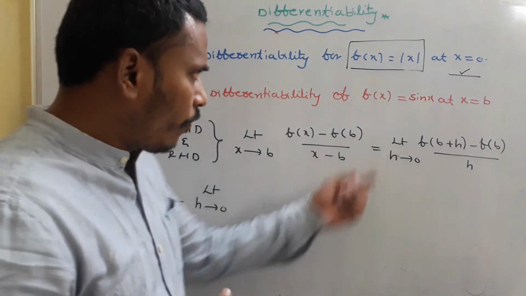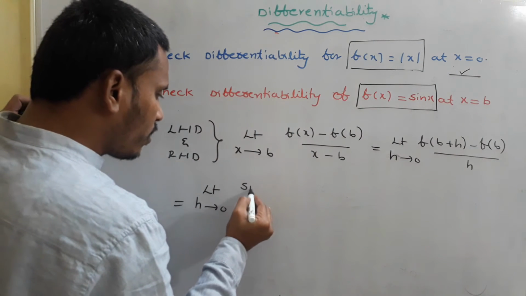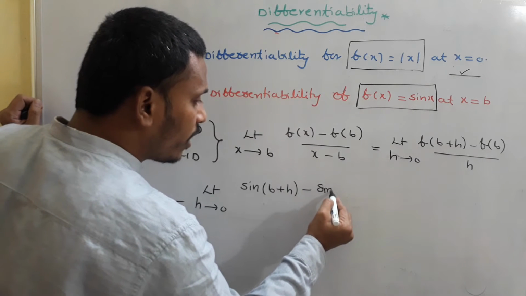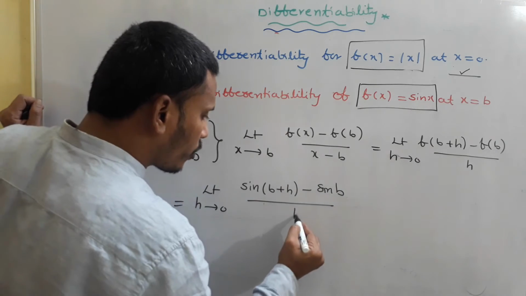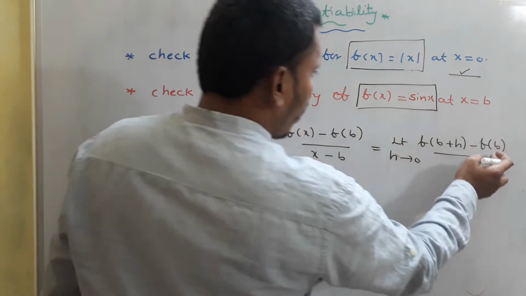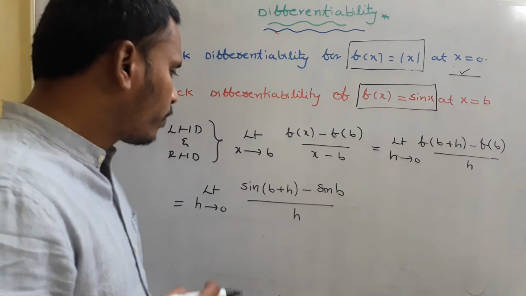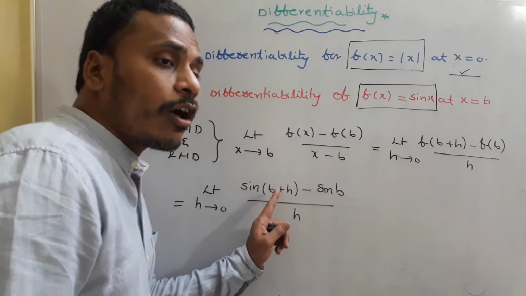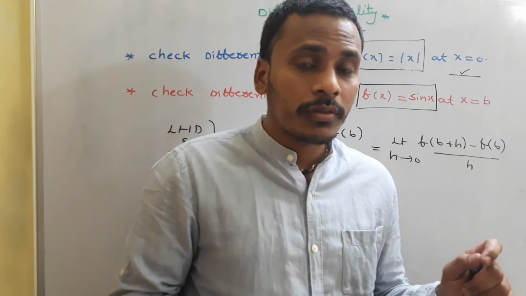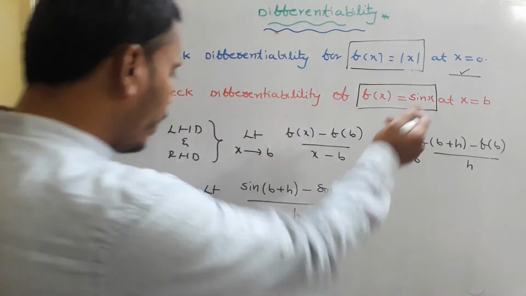What is f(x)? sin x. And what is f(b plus h)? This is sin(b plus h) minus sin b, divided by h. So f(x) is sin x, f(b plus h) is sin(b plus h), f(b) is sin b, divided by h. Now when you think about the numerator, what will you get? It is of the format sin c minus sin d. Sin c minus sin d can be written as 2 cos((c plus d) by 2) into sin((c minus d) by 2). That's what I am using.